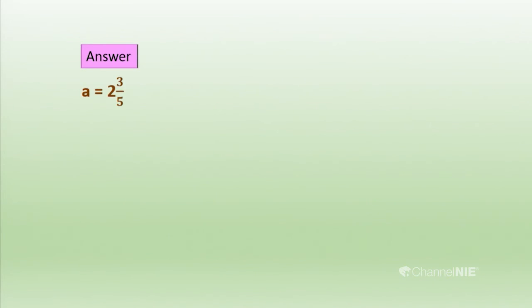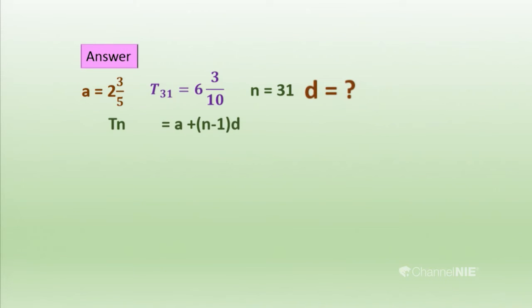Here, first I am writing them down, because we are going to do the sum. Before doing the sum we have to mention them. Always at the top of the answer we have to write them. Then we are going to substitute the values. Tn equals a plus (n minus 1)d. I think you remember that now. Okay, T31. We have T31, the first term is 2 and 3/5, and n is 31, so 31 minus 1 times d. We don't know d. D is the common difference.